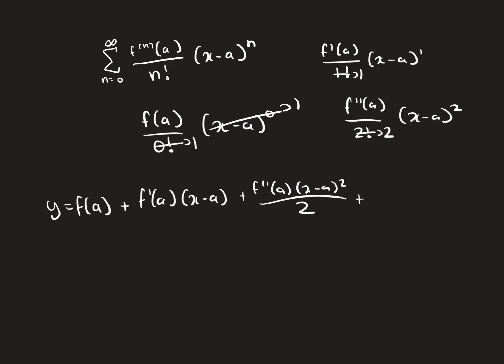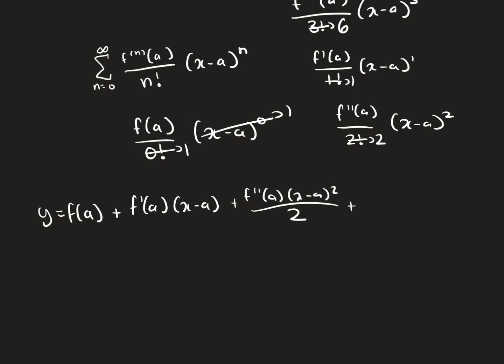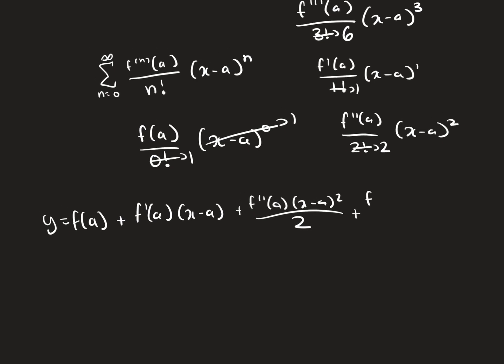And let's do our last term. And at n equals 3, that's the third derivative at a, divided by 3 factorial, which is 3 times 2 times 1, which is 6. And that times x minus a to the third. So now we have our first four terms. So the third derivative at a times x minus a to the third divided by 6.